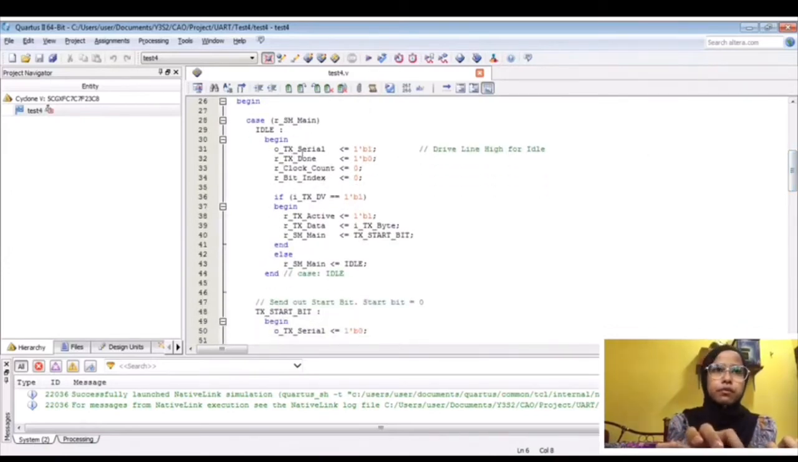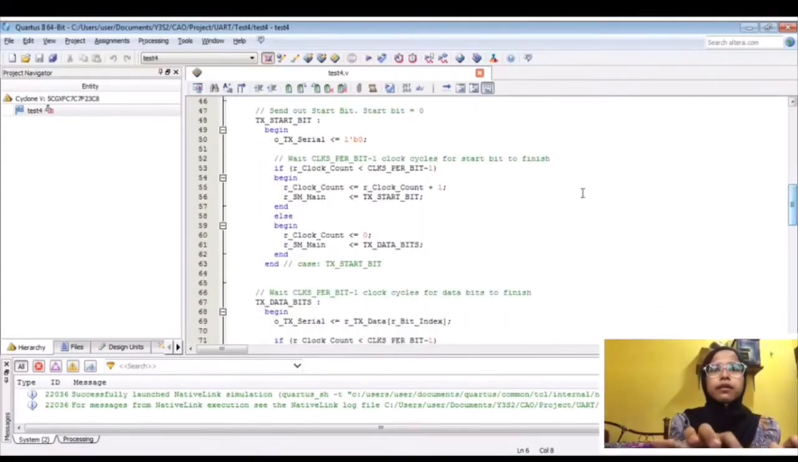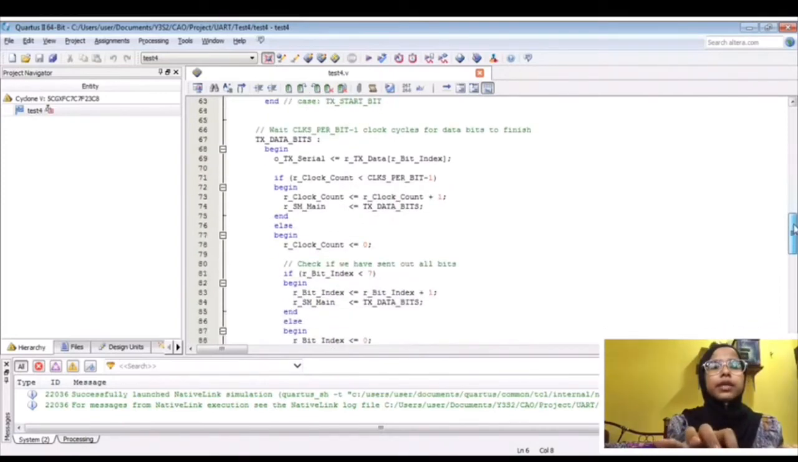Okay, for the idle case, we begin with this. For transmitter serial, we drive the line high for idle. Idle is to deactivate the process. Then we start with the start bit. The coding for the start bit is here. So when we wait clocks per bit minus 1 clock cycle for the start bit to finish, we make the coding like this.